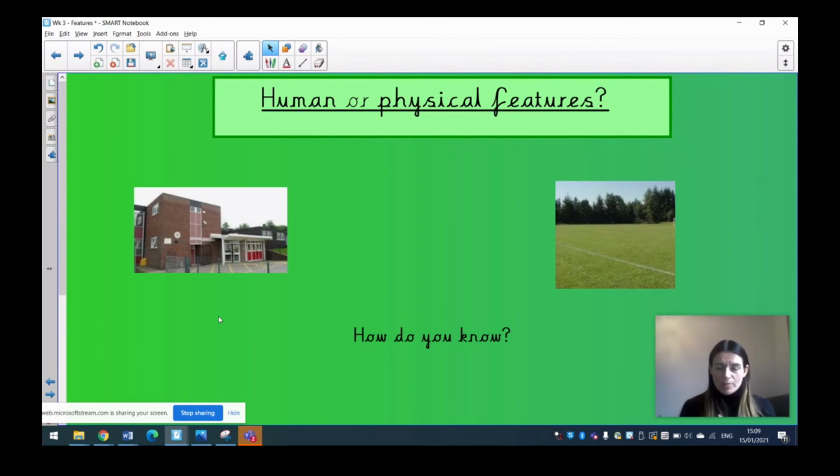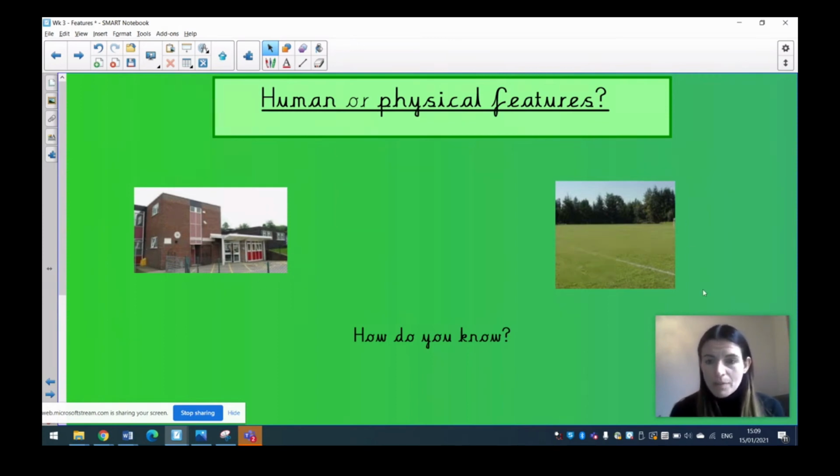Okay, well done, everybody. If you thought and you said that you think that this is a human feature, thumbs up to you. It is a human feature because it didn't grow there on its own. It was built by builders. Our school was put there on purpose so all of us could learn and have lots of fun. So that is a human feature.